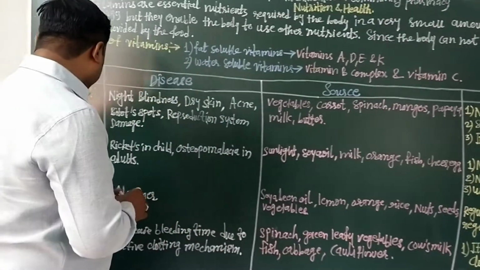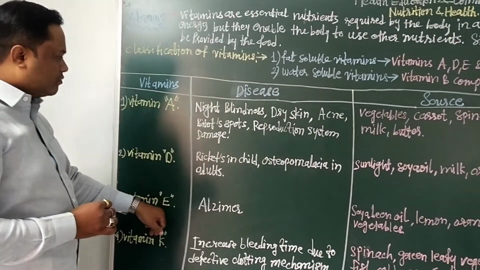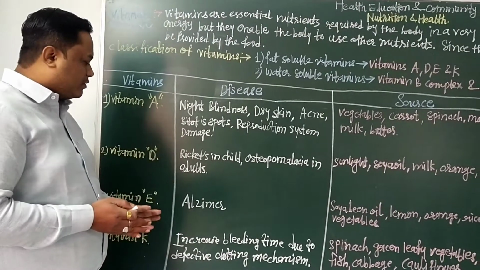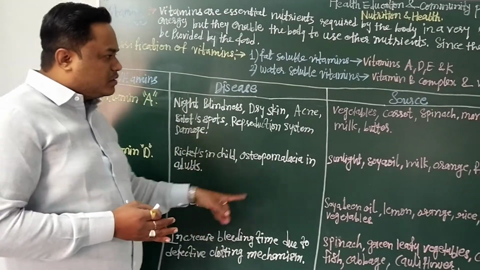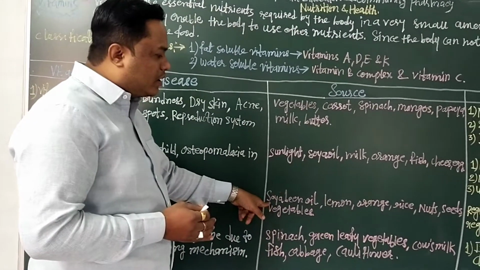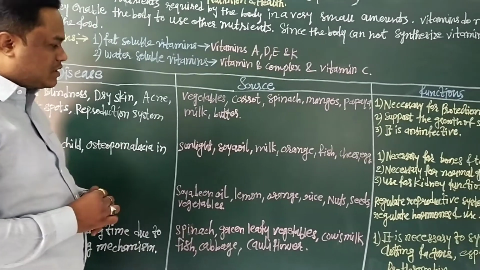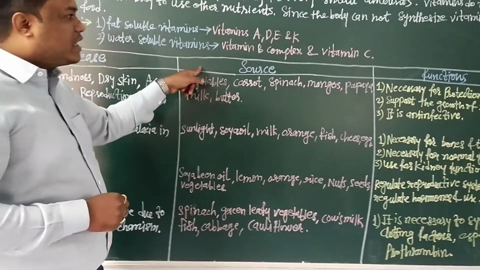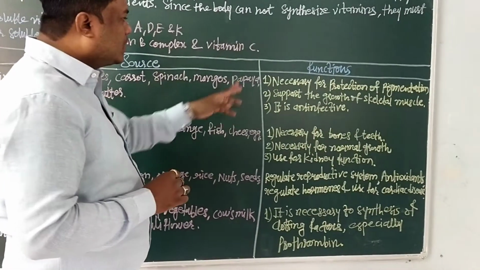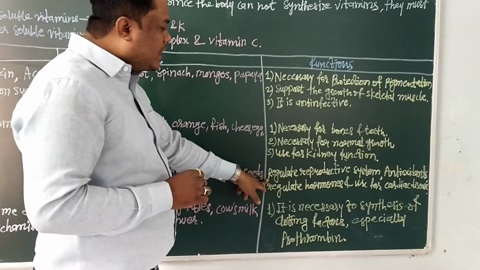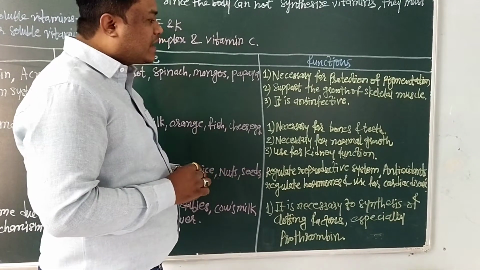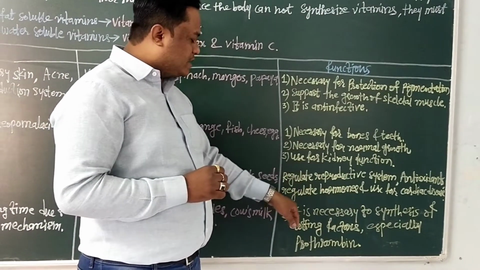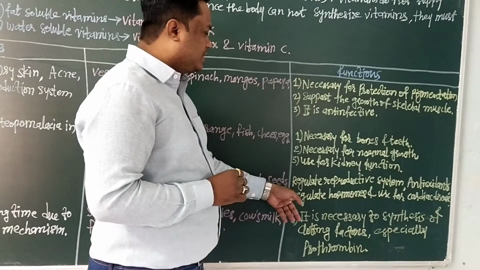Then next we have to see vitamin E. The disease is Alzheimer's disease, meaning the loss of mental function. Then the sources are soybean oil, lemon, orange, rice, nuts, seeds and vegetables. These are the sources of vitamin E. Then next we will see the functions. The essential functions are, first, it regulates the reproductive system, then it acts as an antioxidant, regulates hormones and is used for cardiac disease. These are the essential functions of vitamin E.